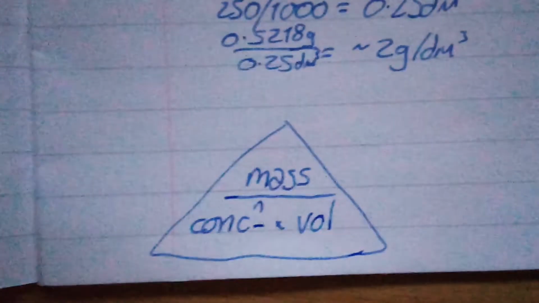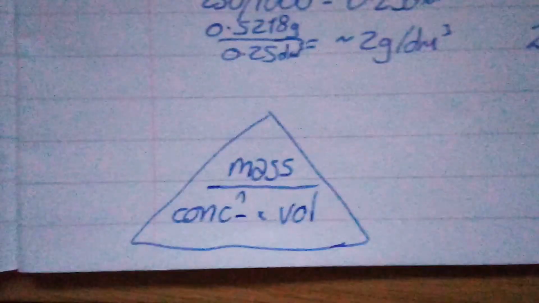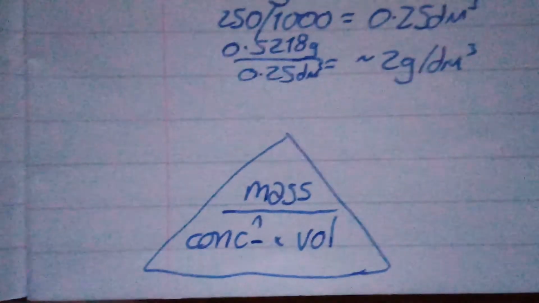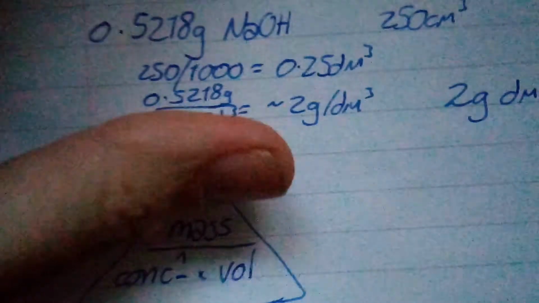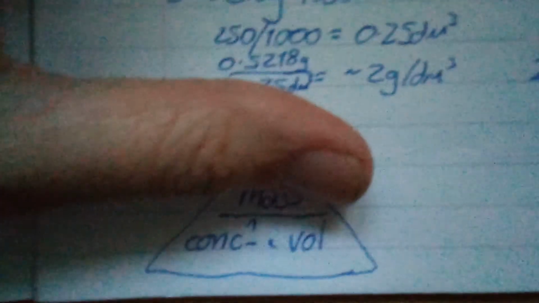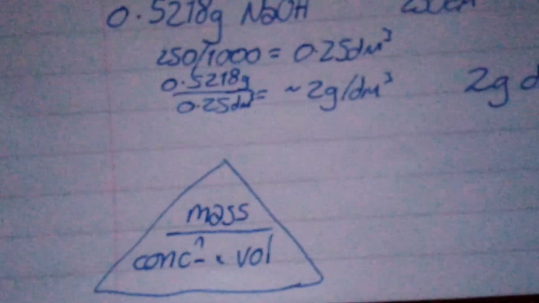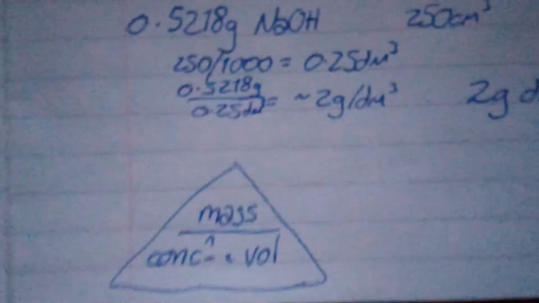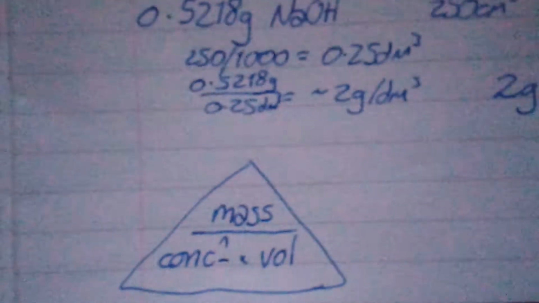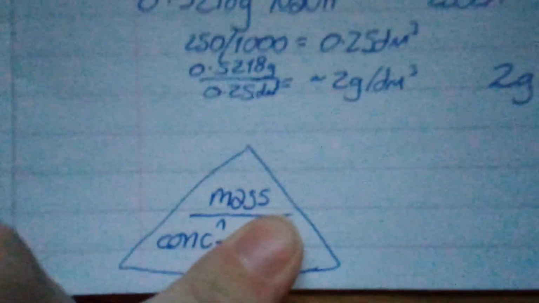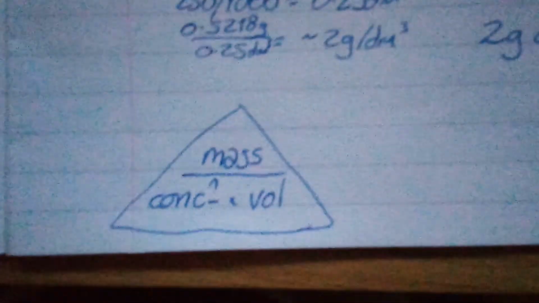So if you want to figure out the mass that you need, for example, I want a 2 grams per litre solution, and I want it in 1 litre. Hide the mass. So I have 2 times 1, which gives me 2 grams. Bam, my mass is 2 grams. Again, if I want to calculate the volume, I've got 20 grams in a 20 grams per decimeter cubed solution. So what's my volume going to be? 20 divided by 20 is 1. So remember your magic triangle.